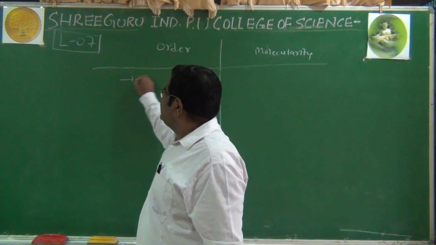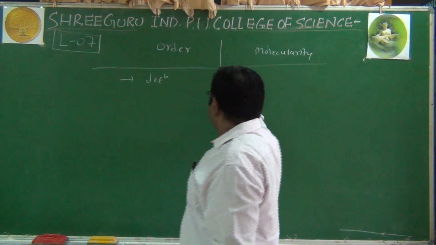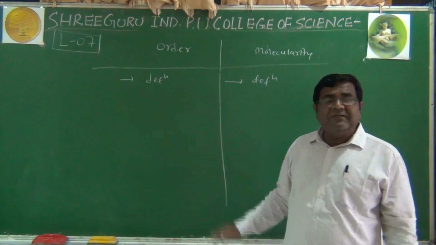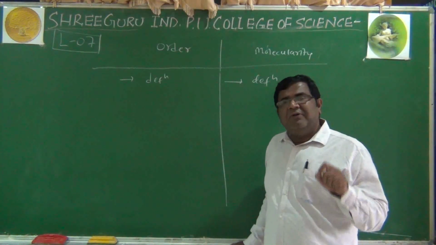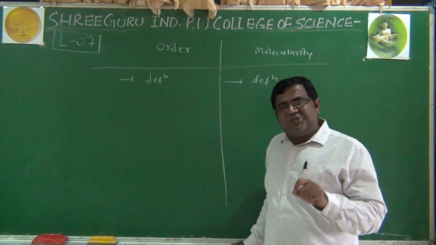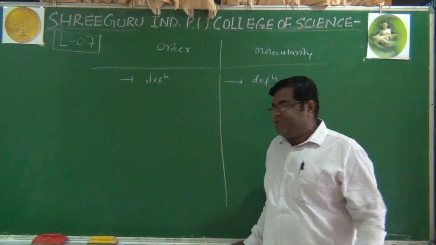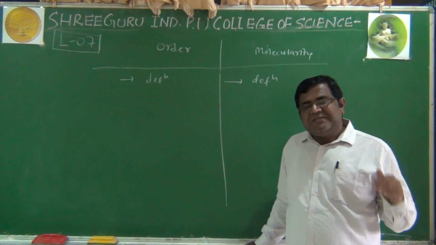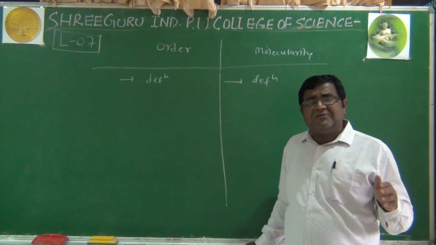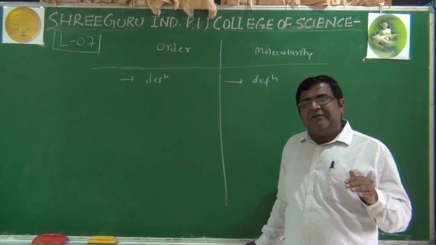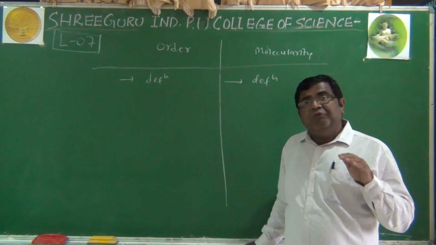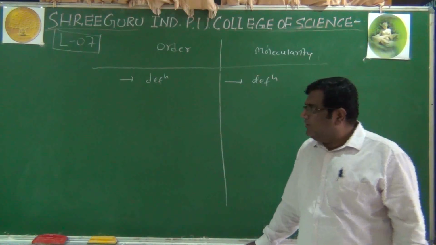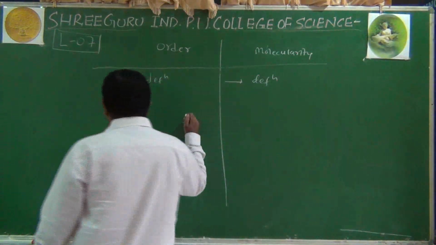The first difference: we have to write the definition, because that definition suggests how these two things are different. For the order, we said it is the sum of powers of concentration of reactants in the rate law equation. For molecularity, we said it is the number of reacting species, atoms, ions or molecules, taking part in an elementary reaction which must collide simultaneously to bring about a chemical reaction. So that is the first difference.